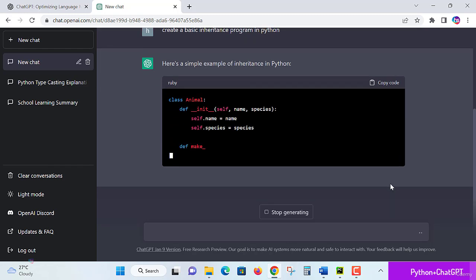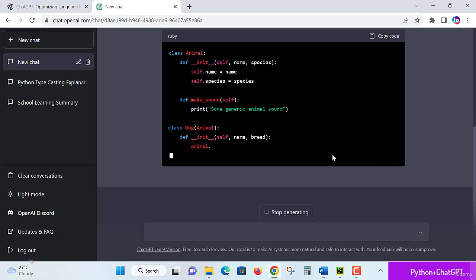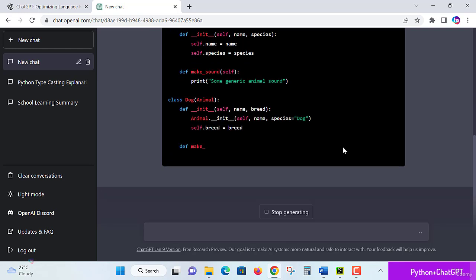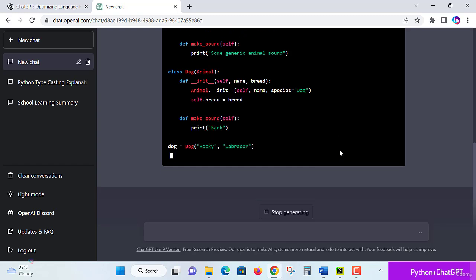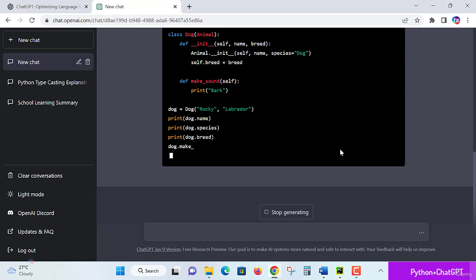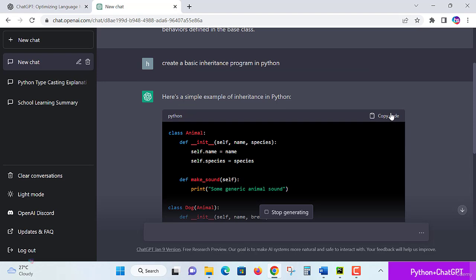Wow, it's initiated. Animal, make sound, and dog as child classes, it's creating. Let me complete it and we will try to explain more and more in an easy way. Yes, it's created. Wow, the output. So the program is completed.